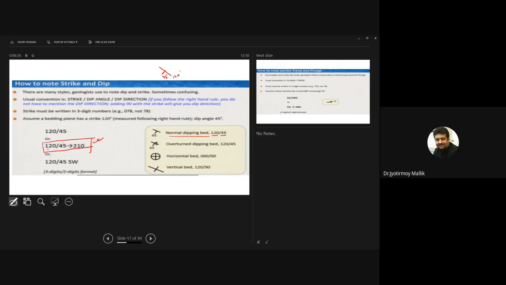Now, overturned beds. What are overturned beds? We will discuss later on. They are generally depicted with this sign. For the time being, you can ignore this part, but just because we are talking about signs, this is how overturned beds are shown. This is how horizontal beds are shown, and this is how vertical beds are shown. By the way, do vertical beds have a strike or not? Yes, sir, it will have a strike, obviously.